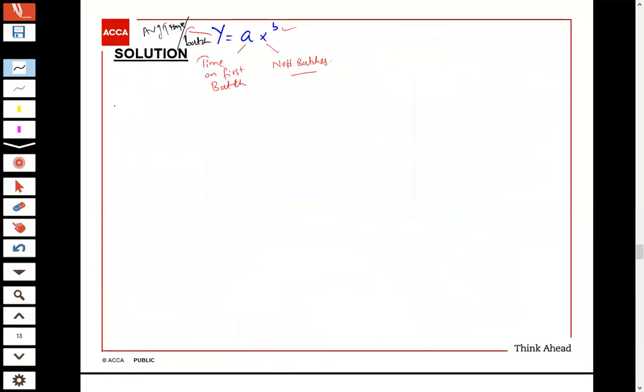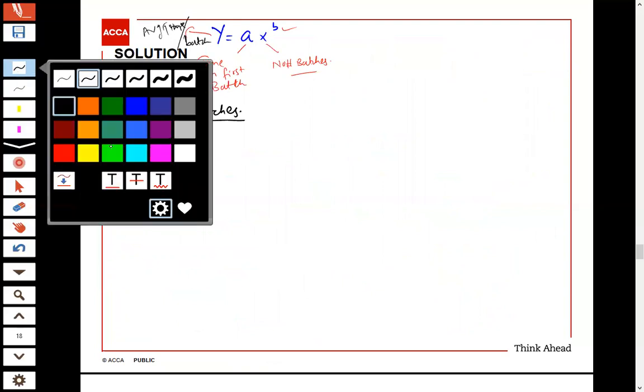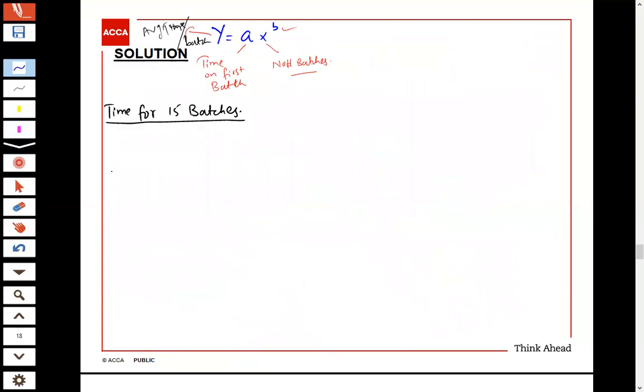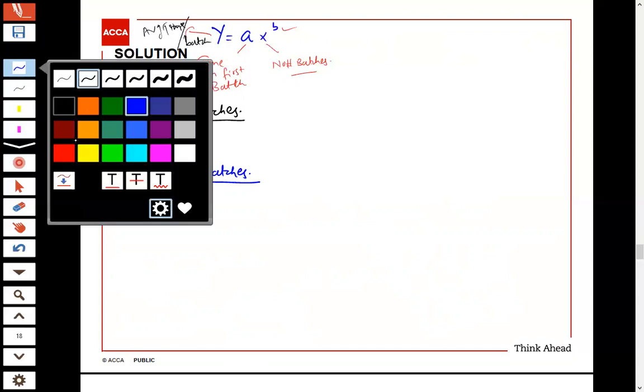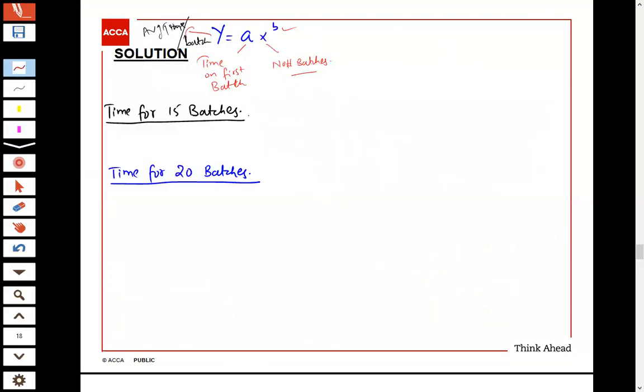So we will be calculating time for the initial 15 batches, then time for 20 batches, and the difference will be the time for the 5 batches, which are batch number 16, 17, 18, 19 and 20.